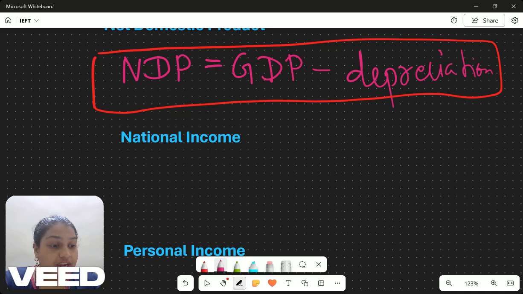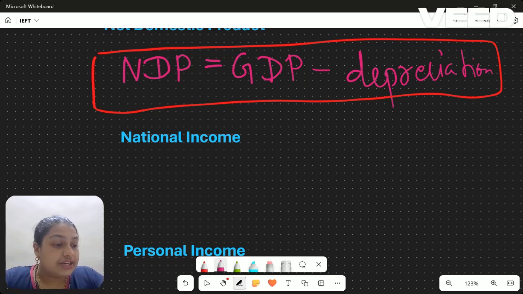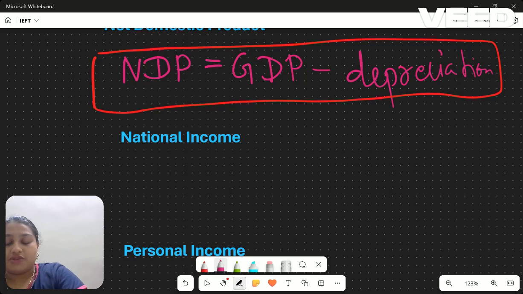Therefore, to arrive at the correct estimate of national income, it is necessary to subtract indirect taxes and add subsidies to NNP. So this is the actual national income of a country. National income at factor cost and at market price we have. The first one is about factor cost.